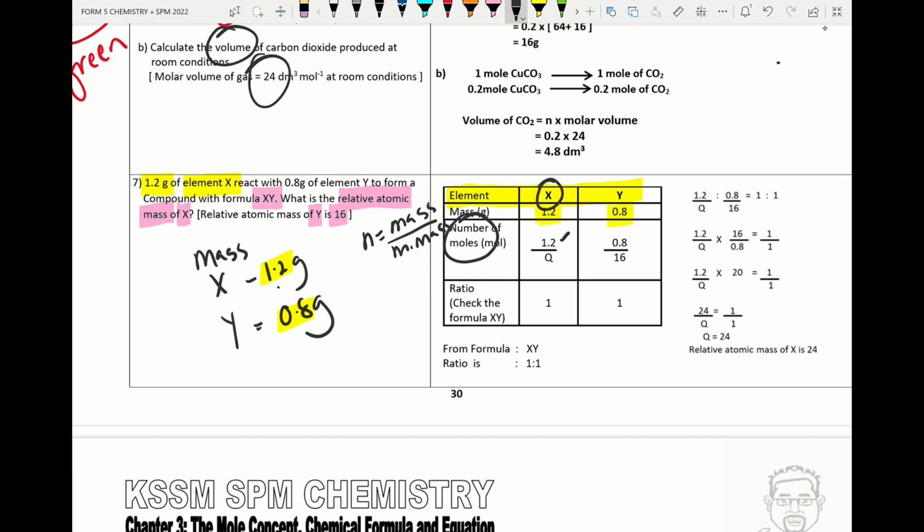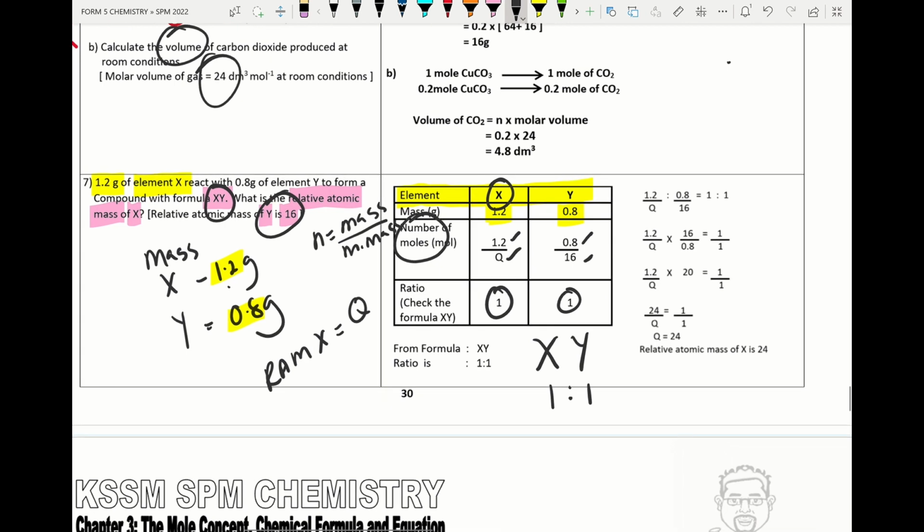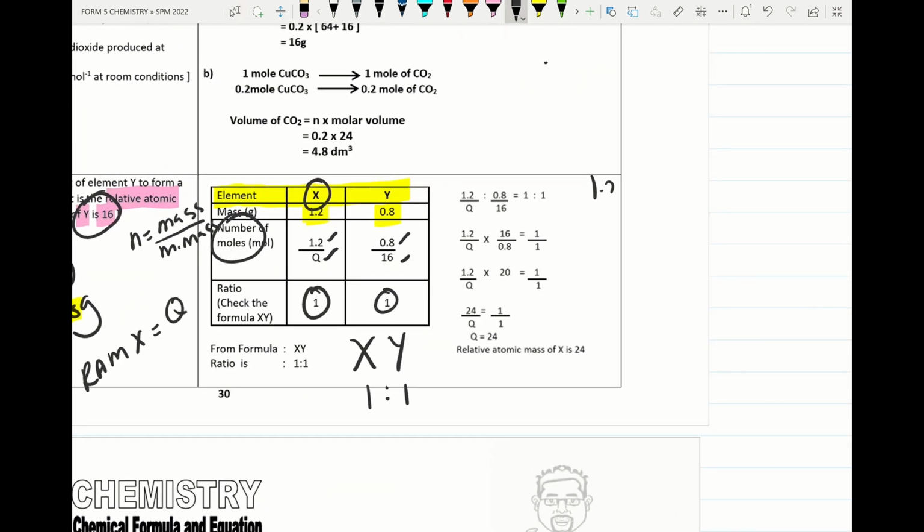The molar mass of X is not given, so the RAM of X is not given, so I represent it with the symbol Q. Here 0.8, the RAM of Y is given as 16. Next, from the formula XY, the ratio is 1 to 1. So I put 1 to 1 for the ratio. So I do the ratio: 1.2 divided by Q, and 0.8 divided by 16, so that will be 1 to 1. Alright, so this is the formula.